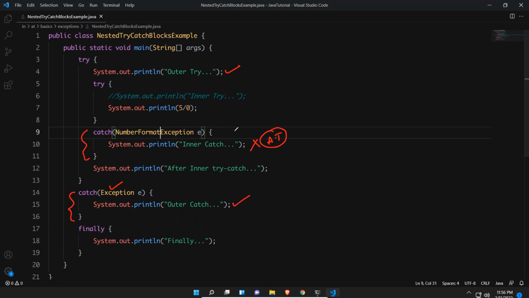So outer try, then outer catch, and anyhow finally this one. We found an arithmetic exception here, but the respective arithmetic exception catch is not here, so it will not go here. It found an outer catch somewhere. So it came here, it found this exception, so it will go inside and print outer catch. Finally will anyhow execute, so 3 statements it has to print. Am I correct or not, we'll see by executing.